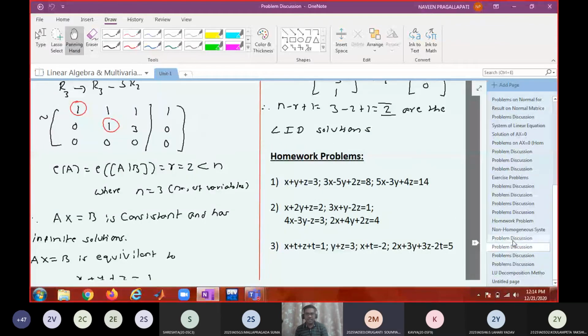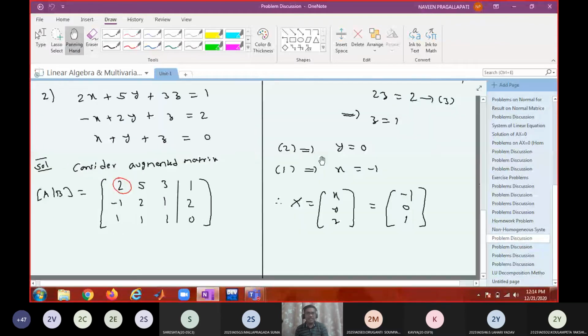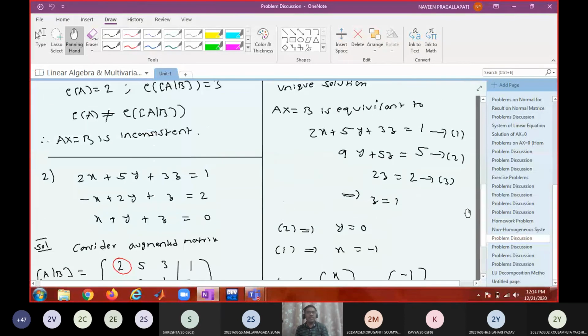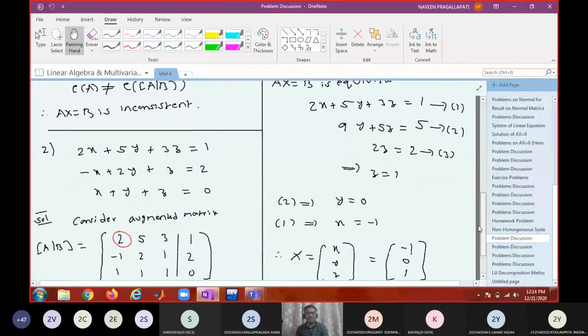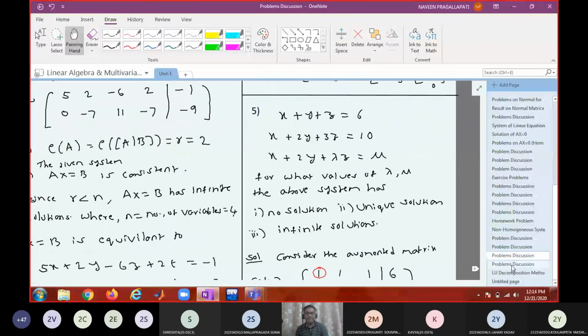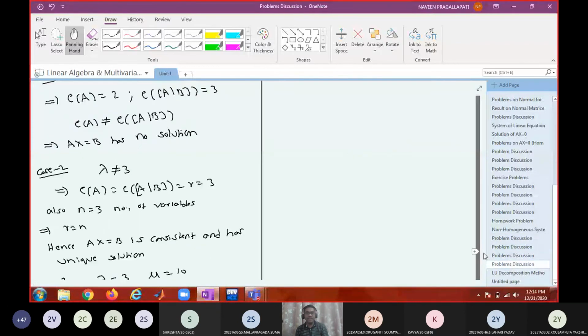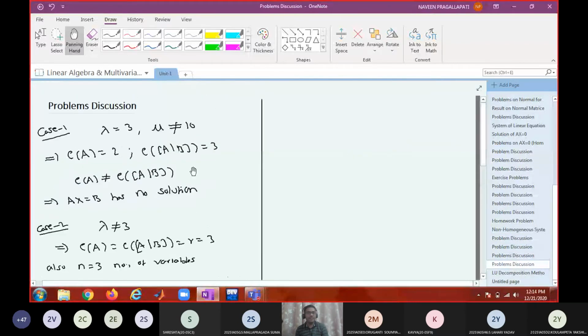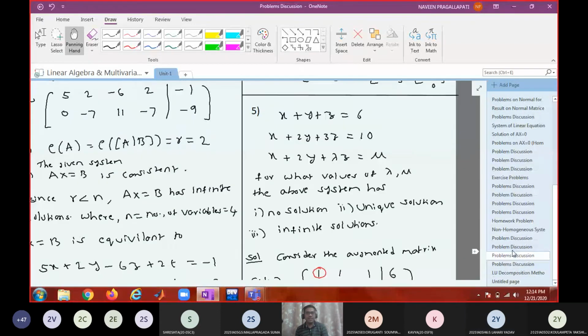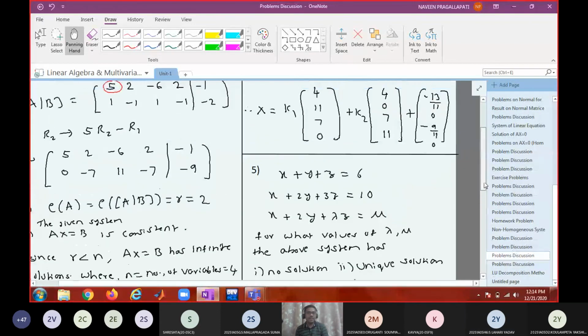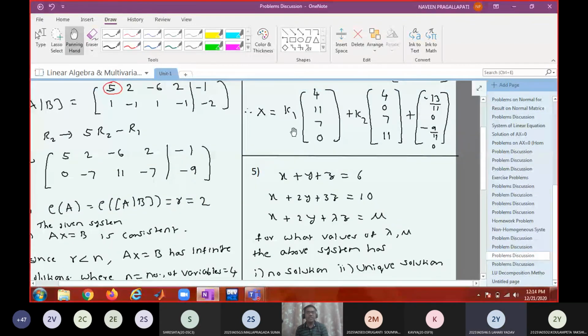So this is a general method of solving the non-homogeneous system, whatever the order of the matrix. This method is called the Gauss elimination method. Make it as a note.